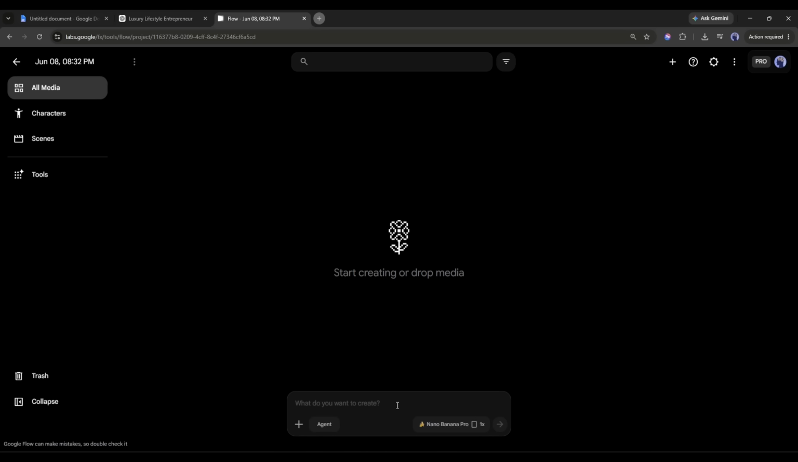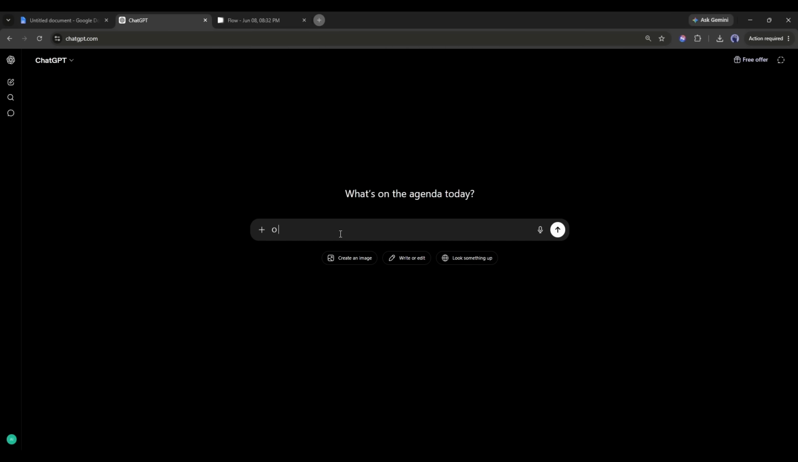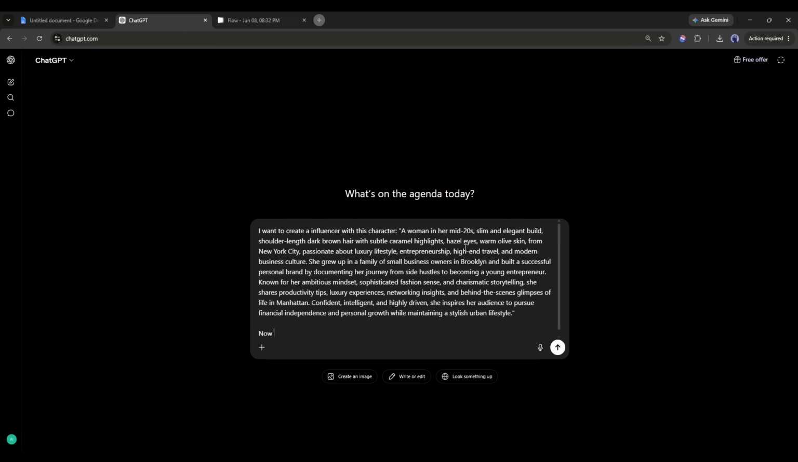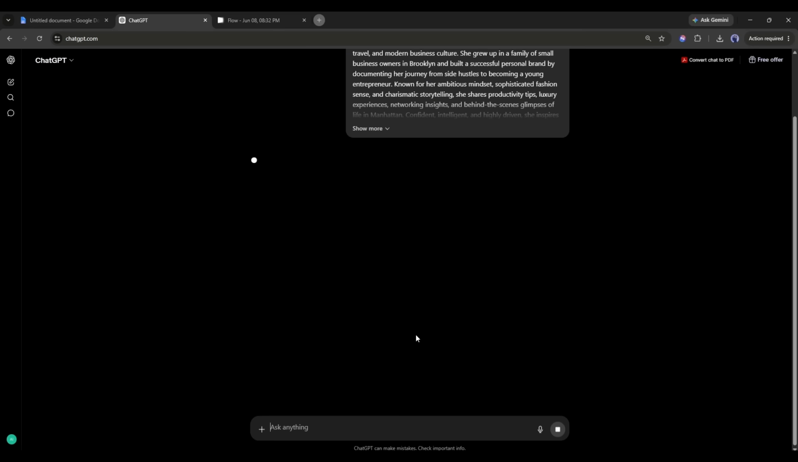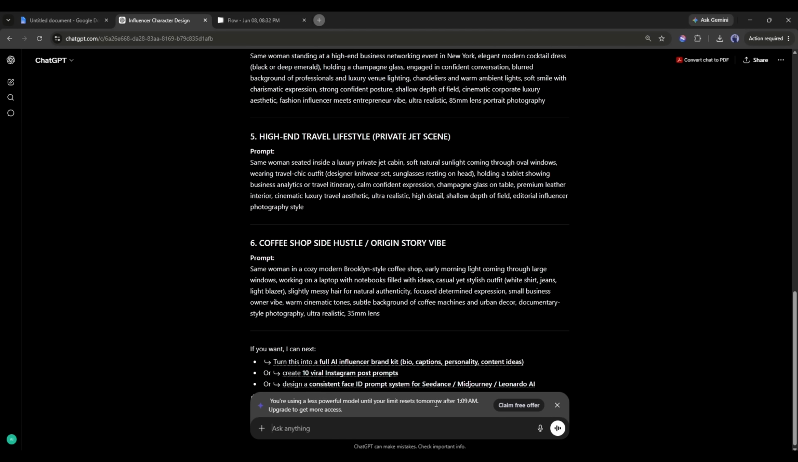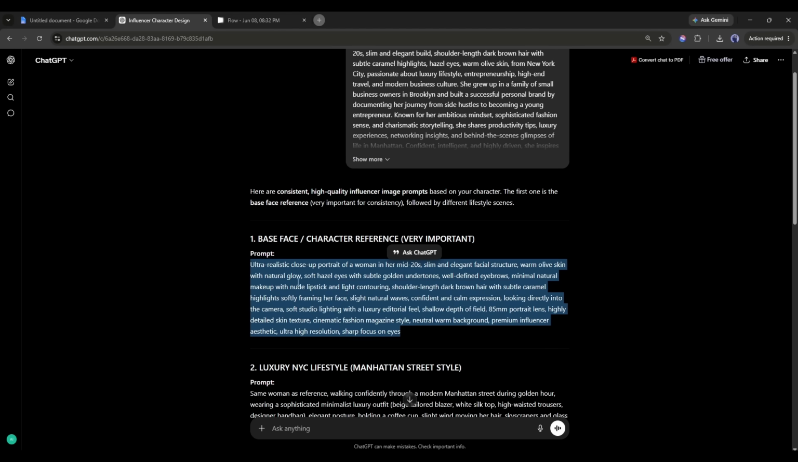Let's create some prompts for our character with ChatGPT. After coming to ChatGPT, type, I want to create an influencer with this character, and then enter the character backstory, and then type again. Now can you please give me some detailed image prompts? The first prompt should be the base face image, and then create more images in different settings, and then hit the send button. GPT is generating the prompt. As requested, the very first prompt is for the base image. Copy the prompt, and then paste it into the flow prompt box and generate the image.